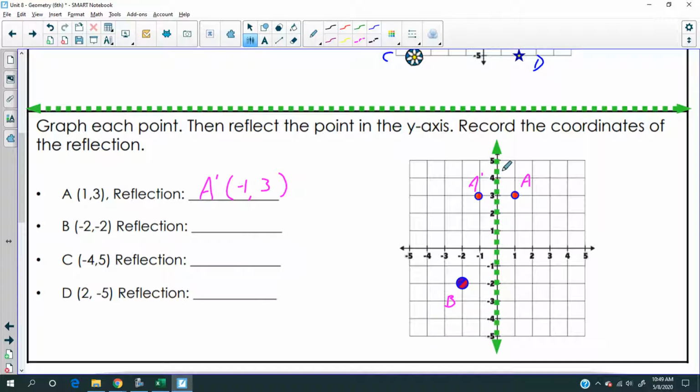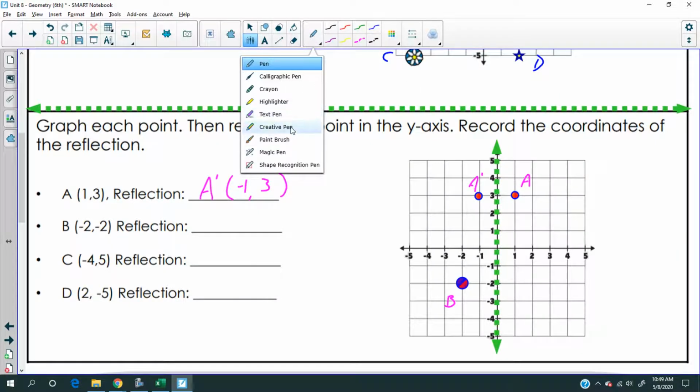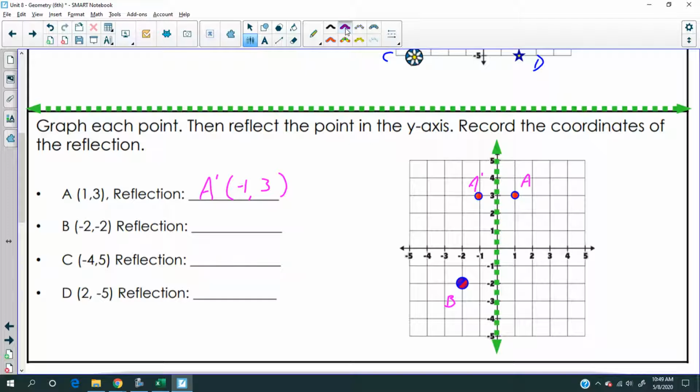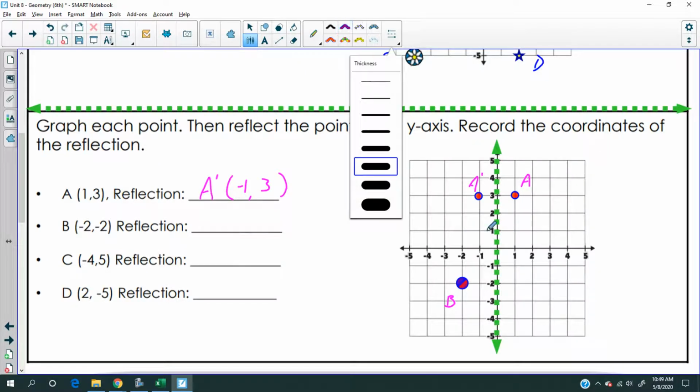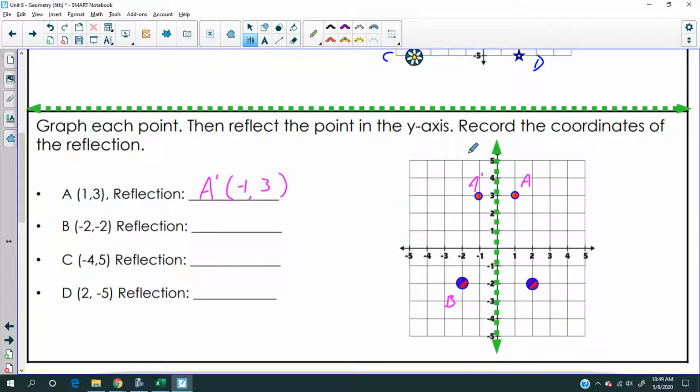Now, if we reflect this point B across this as a mirror, where would this flip over to? Yeah, it'll be right here, right? So let me make another point. Right here, all right? And this would be considered point B prime. So where's B prime? It would be 2 to the right, 2 down.